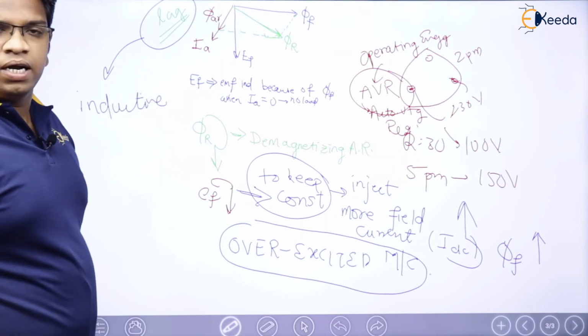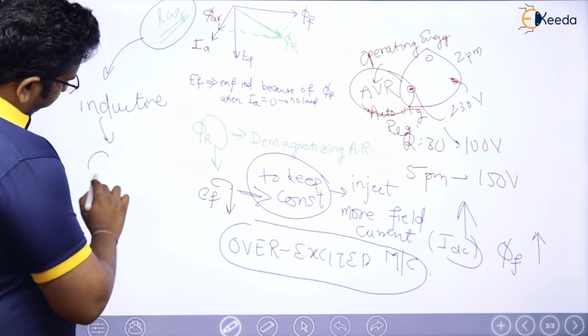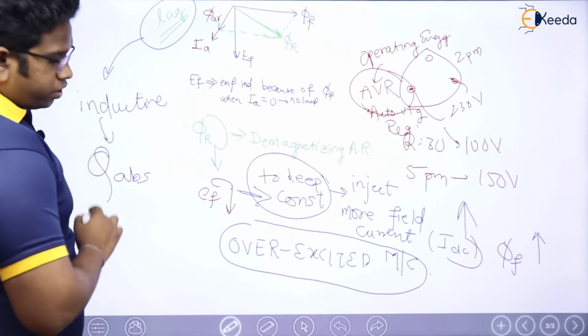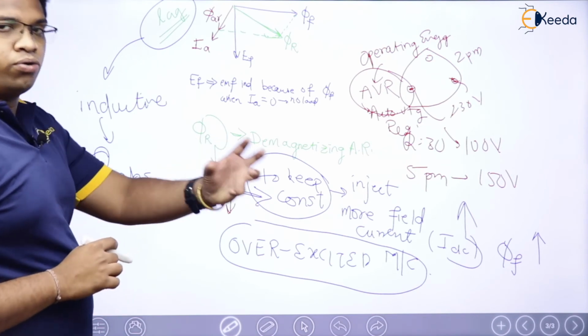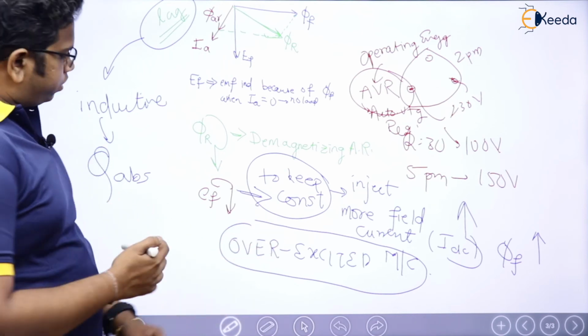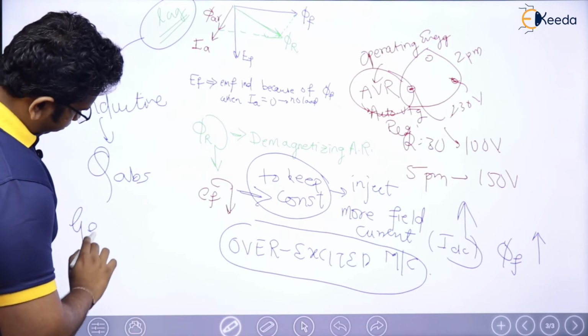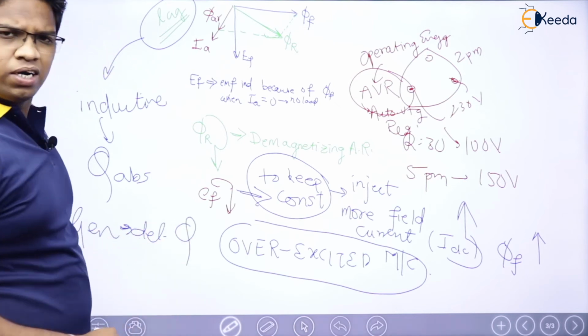Lagging load means inductor. Does an inductor absorb reactive power or deliver reactive power? It absorbs reactive power, so Q is absorbed by the inductor. Now, if the inductive load is absorbing Q, which means the generator has to deliver Q. I hope you are understanding my point, right?